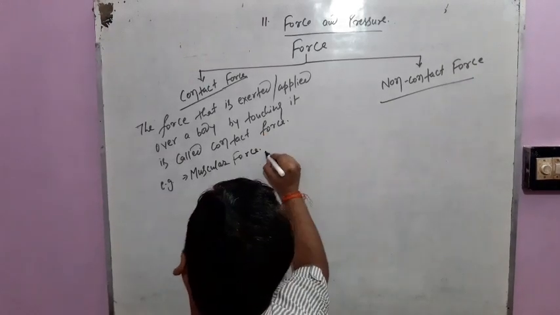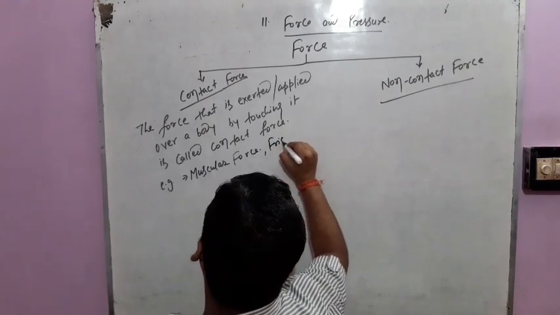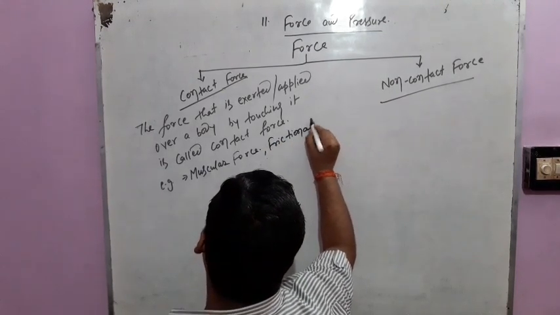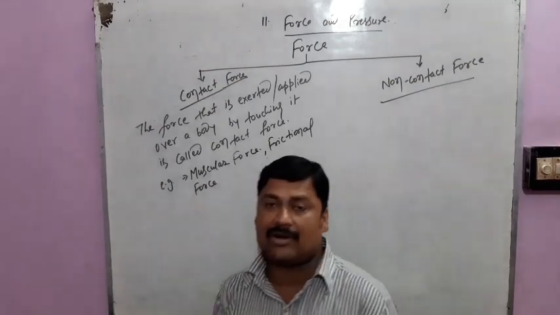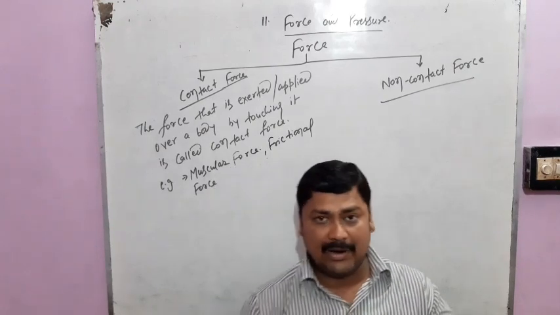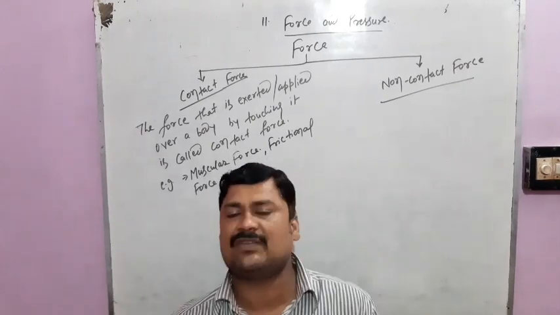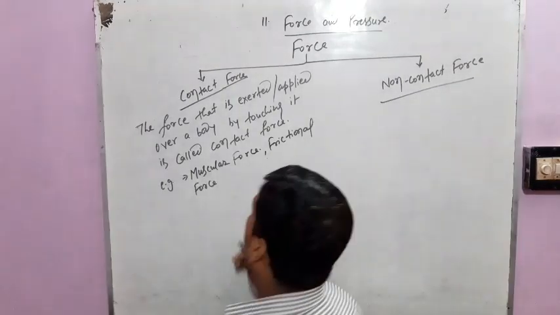Another example of contact force is frictional force. One by one we will also discuss these forces. When two bodies come in contact with each other, then the frictional force will be applied. When two bodies are not coming in contact with each other, then the frictional force will not be applied. So frictional force is also an example of contact force.